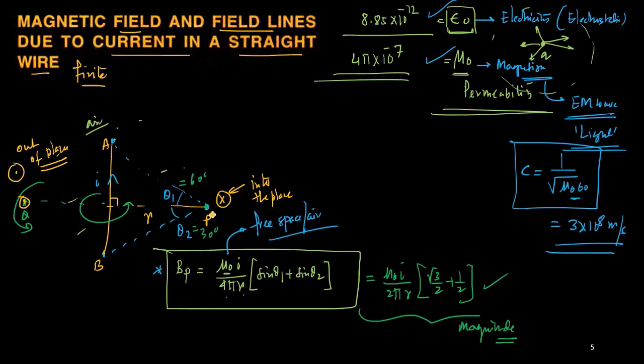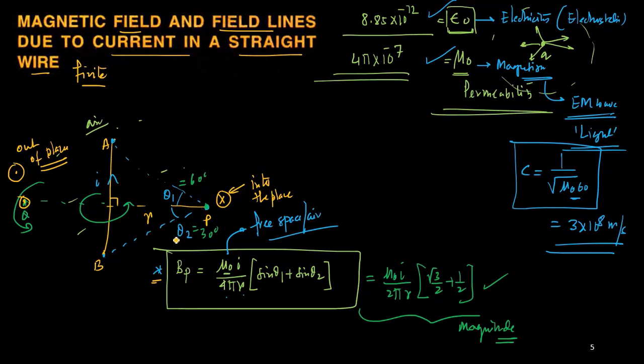So what is the direction at point P? It is cross. What is the magnitude? Magnitude is already given to you. This is the formula that we are going to use for the calculation of the magnetic field by a straight current carrying wire at a point P, which is a finite wire. What is the meaning of finite wire? That means I can see the points A and B from the point P.